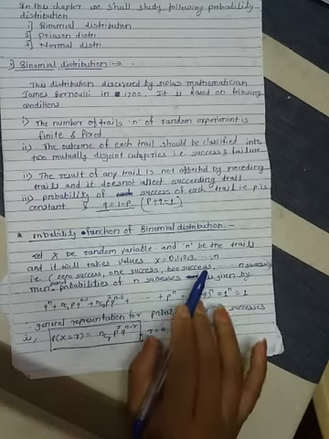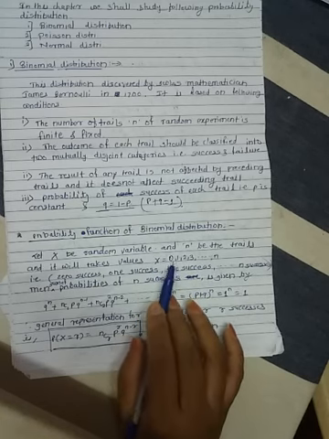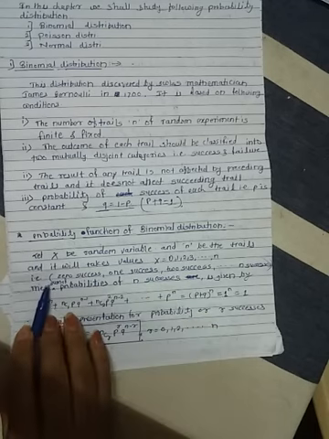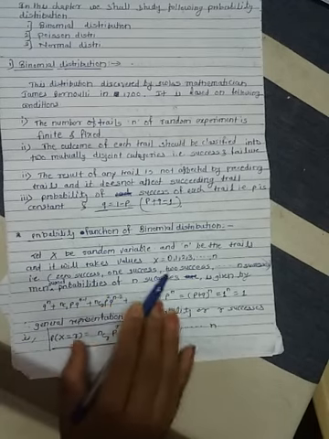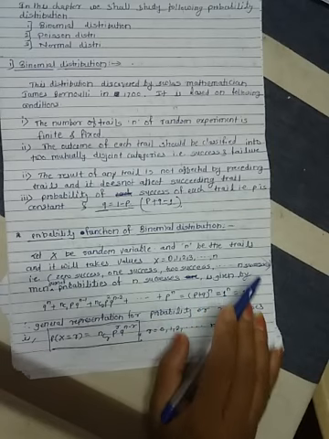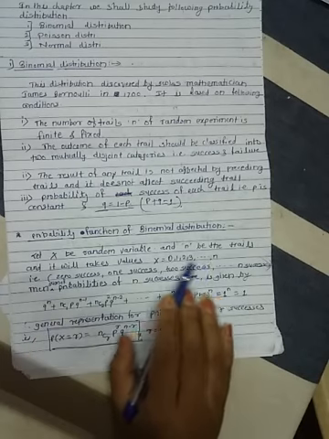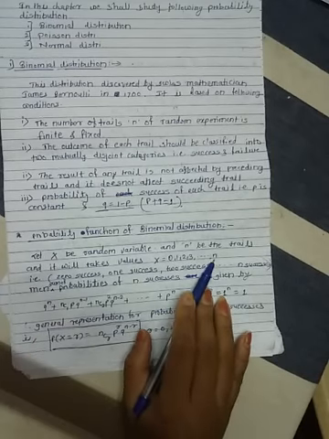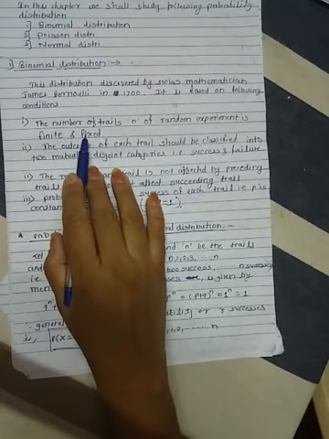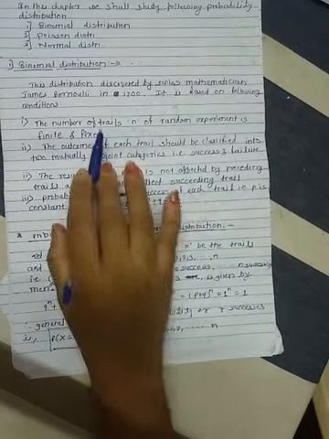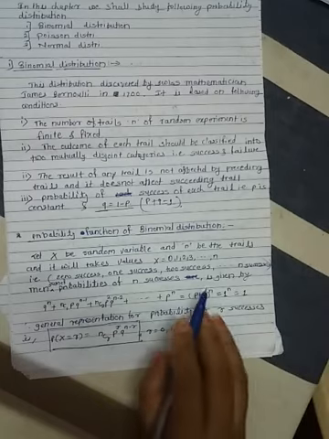Suppose there are n trials and for 0 success, there is no success. That is 0 success, 1 success, 2 successes, and so on, up to n successes. Then x should not be infinity, it must be finite, as we discussed earlier. The first assumption is that n trials must be finite.